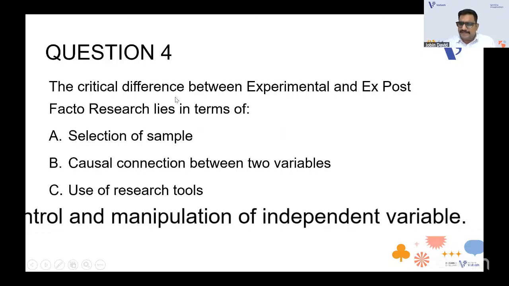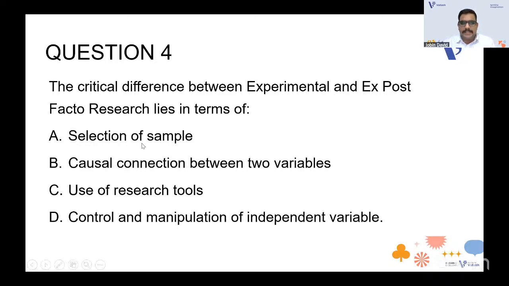That's not the critical difference, because experimental and ex post facto have the same sort of selection of sample. The difference is in option D, control and manipulation of independent variable. In experimental there is control and manipulation, but in ex post facto there is not. So the answer is control and manipulation of independent variable. So question number 4 is that. Can we move with question number 5, Alan? Yes.